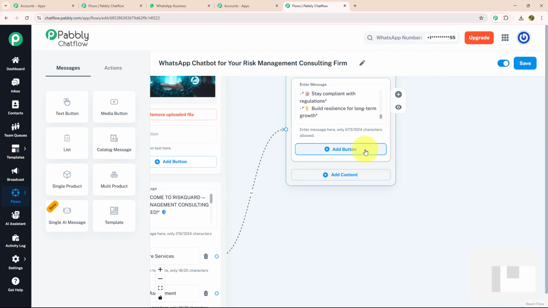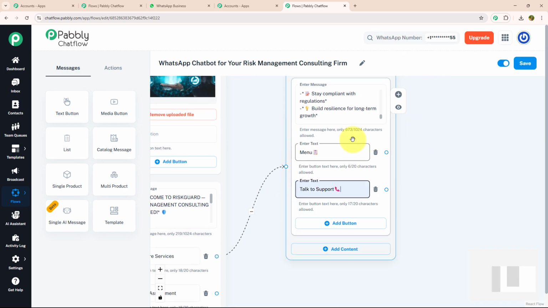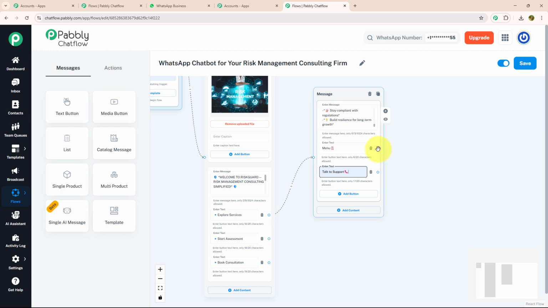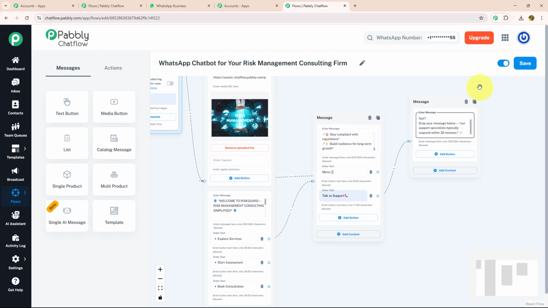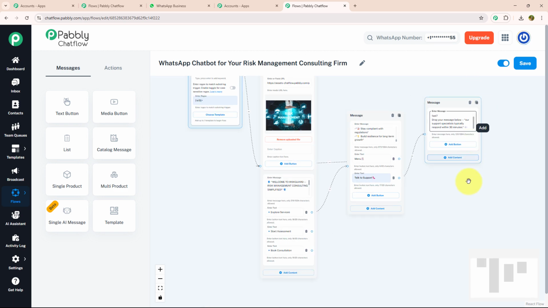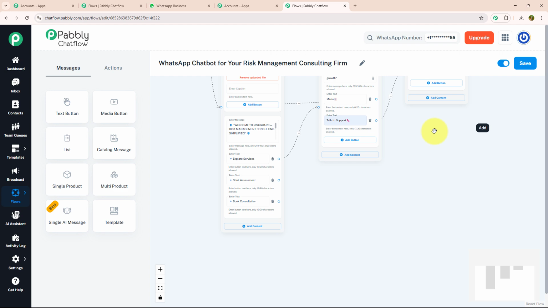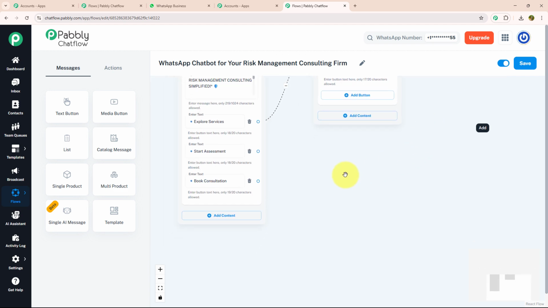Now with that, I'm going to provide two action buttons, menu and talk to support. I'm going to connect this menu button with our initial message and I'm going to put a separate message for talk to support like this, where I have mentioned that our team will contact them as soon as possible and our response time is 30 minutes. Now let's move to our next action button, which is start assessment.